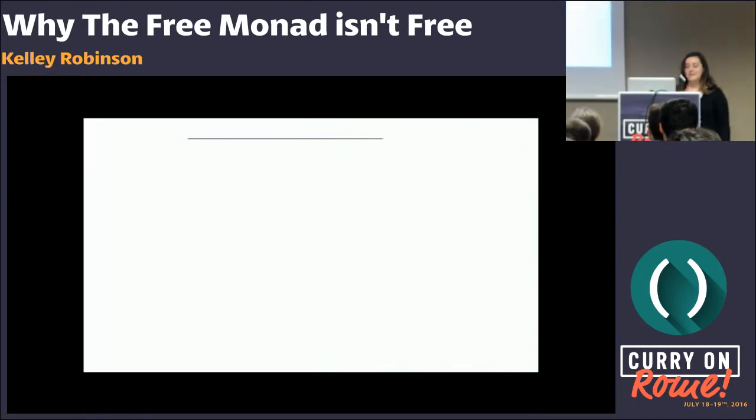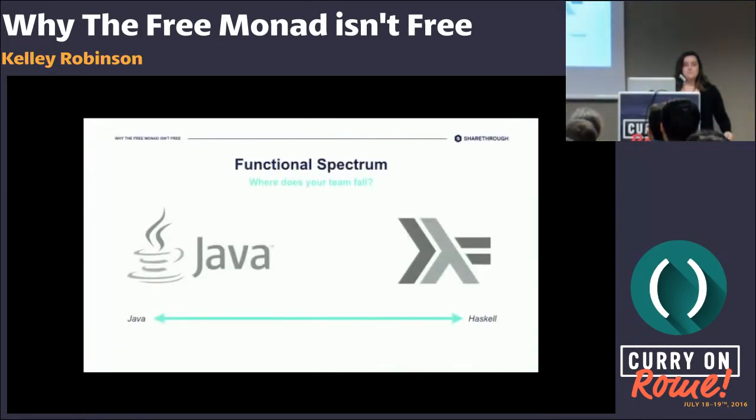So first, know your domain. Especially for a language like Scala, there's a spectrum of how functional you can be, and a lot of people think of it in terms from Java to Haskell. Know the expertise of your team. This spectrum is relevant for Scala programmers, but think about the languages that your team is using. Think about the expertise of your team. A lot of my team came from Java, so we're pretty centered on this spectrum. I think we have a really good balance. We make use of the functional style, but we're not too far to the right there. And we're more likely to hire ex-Ruby or ex-Java programmers than we are ex-academics or ex-Haskell programmers. And so that makes it easier for us to stay somewhat centered on that spectrum.